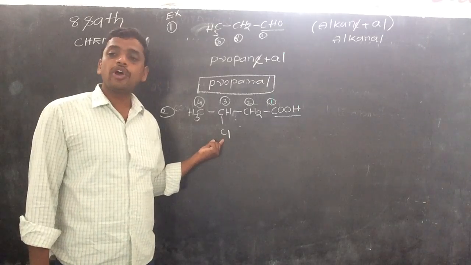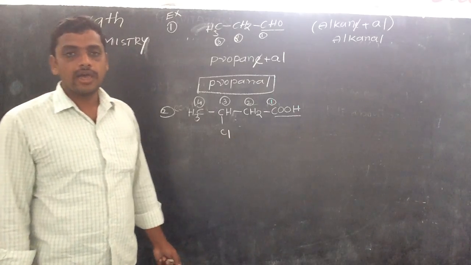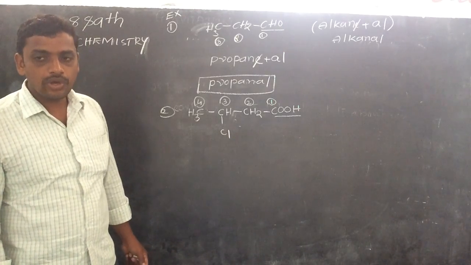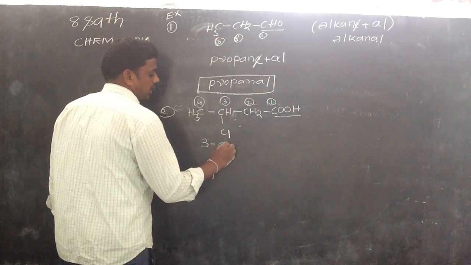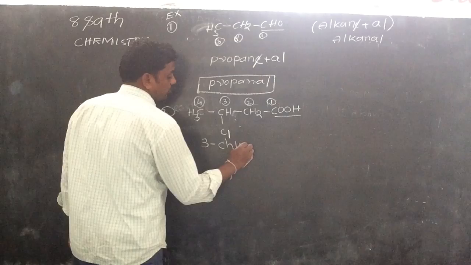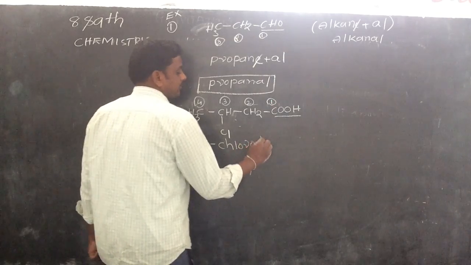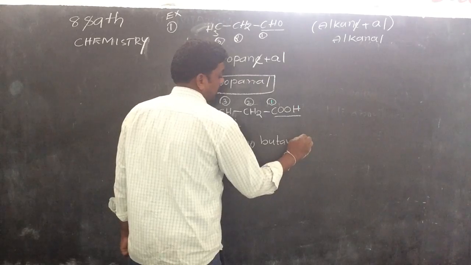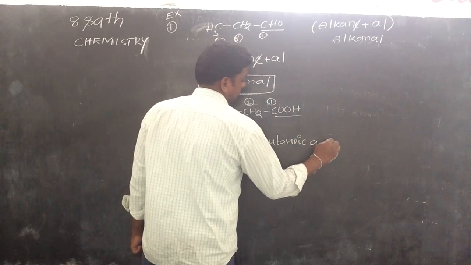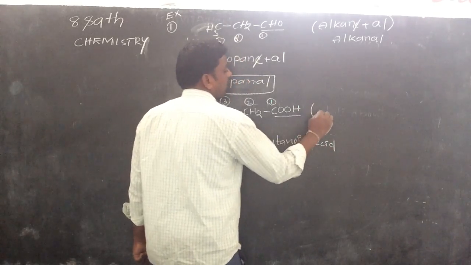So 3-chlorobutanoic acid is the name of the compound. This one is a carboxylic compound.